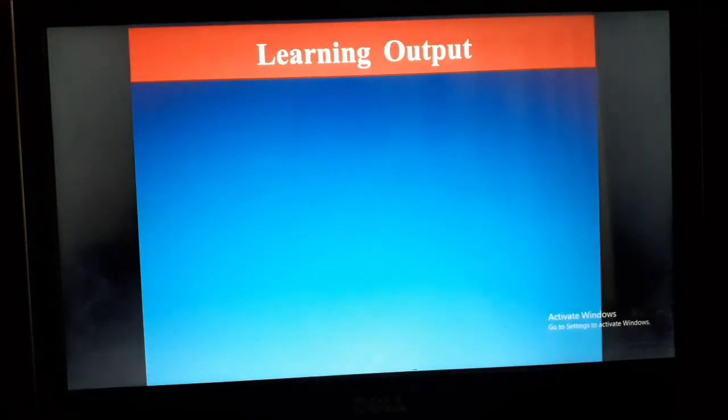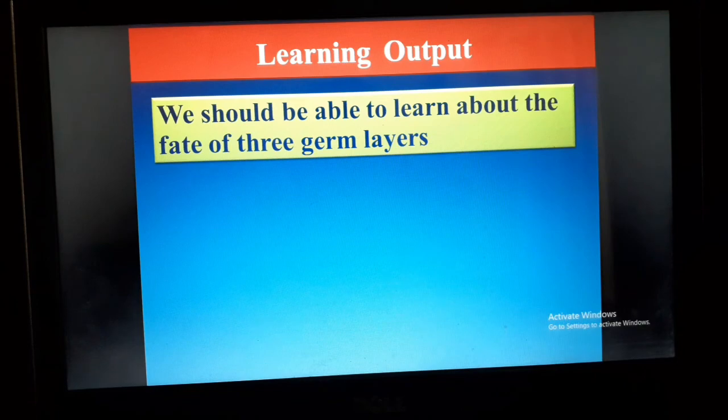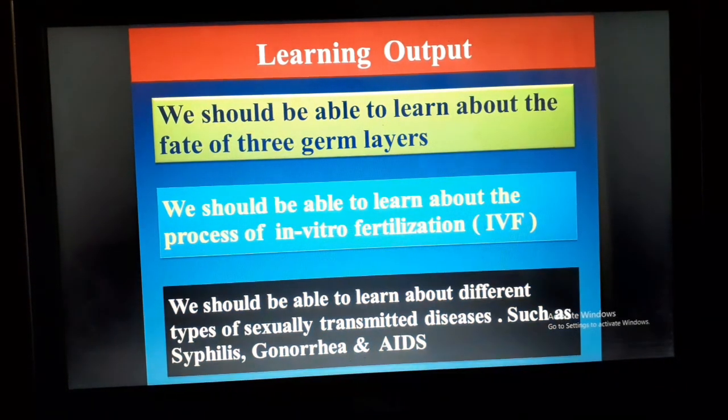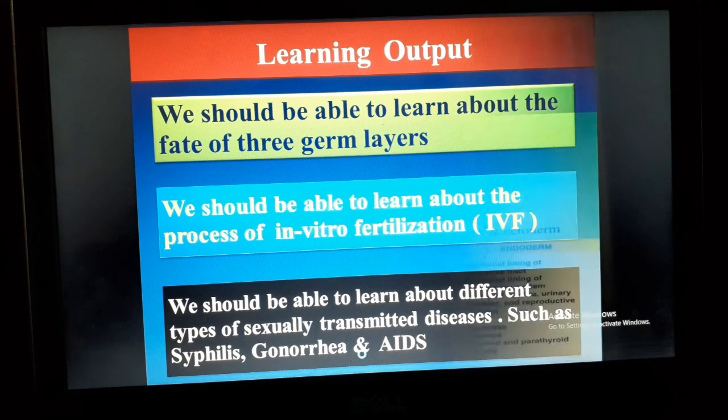What will we learn after this class? That means the learning objectives or learning outcomes from today's class. Number one, we should be able to learn about the fate of three germ layers. We should be able to learn about the process of in vitro fertilization, that means IVF, and we learn about the different types of sexually transmitted disease such as syphilis, gonorrhea, and AIDS.